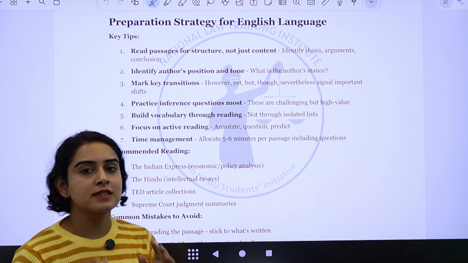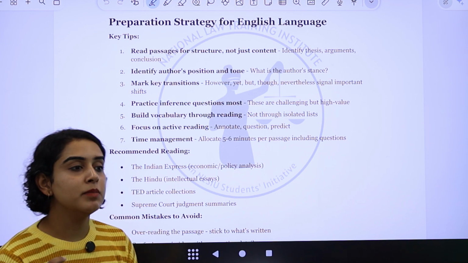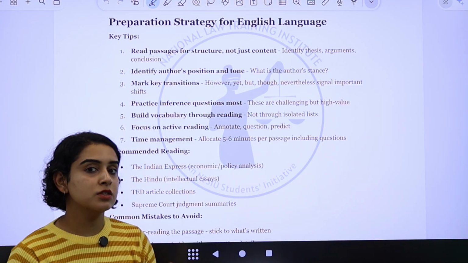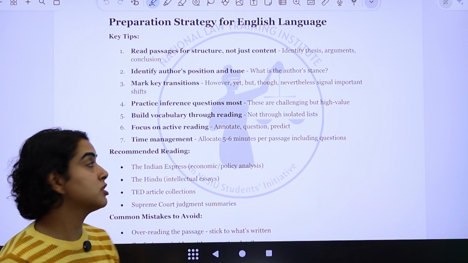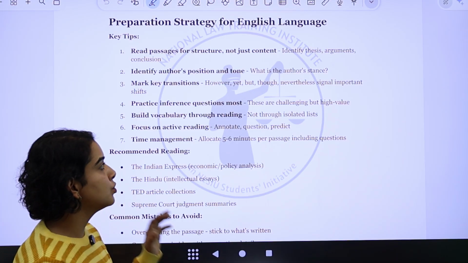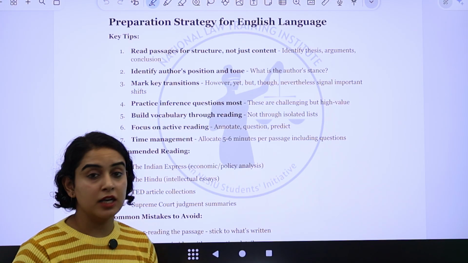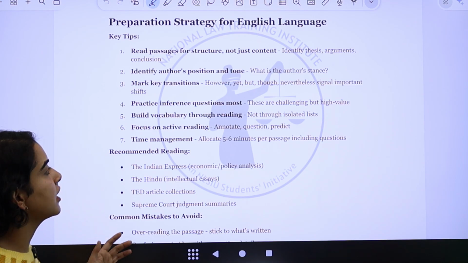Also, please practice as many inference-based questions as you can, because these questions may seem simple, but when it really comes to attempting them, you can make mistakes. So if you've practiced it well, it's going to be much better for you, right? And build your vocabulary not through isolated lists, but through reading. So read as much as you can, and only then you can have a good vocabulary for the exam, and focus on active reading, right?